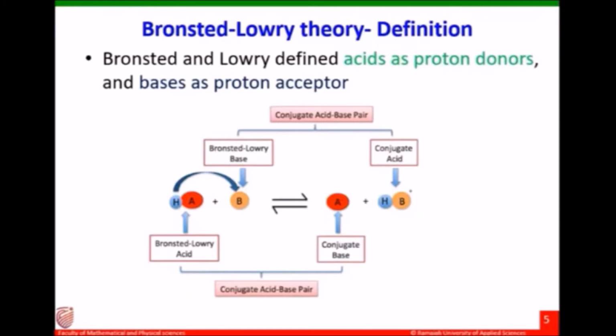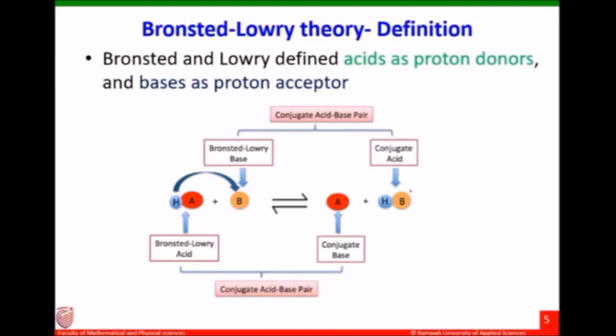Similarly, HB plus is the conjugate acid of the Bronsted-Lowry base B. So HA and A minus are a conjugate acid-base pair, and B and HB plus are also a conjugate acid-base pair. Only a proton, H plus ion, is the difference between the members in each conjugate acid-base pair.